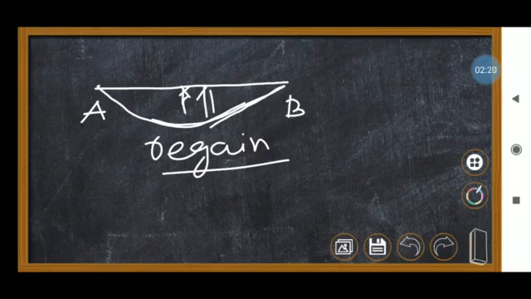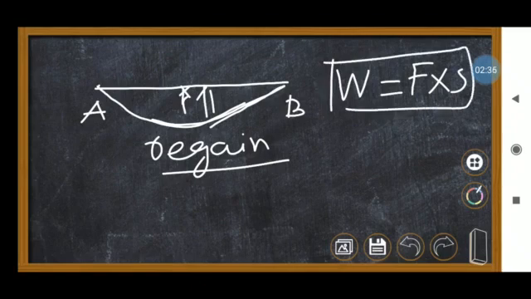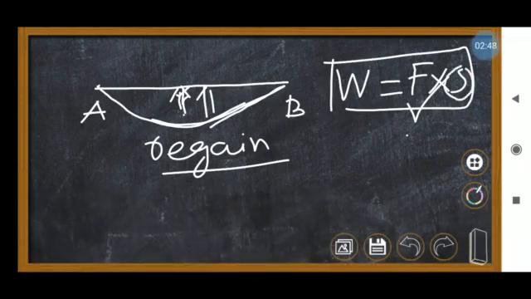One thing you have to know: we gave some force and there must be some displacement. So some work is done on the rubber band, right? Work done is, what's the formula? Force into displacement. Here I applied some force, and due to that force some displacement also occurred.